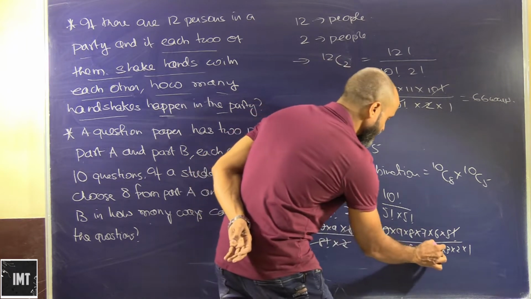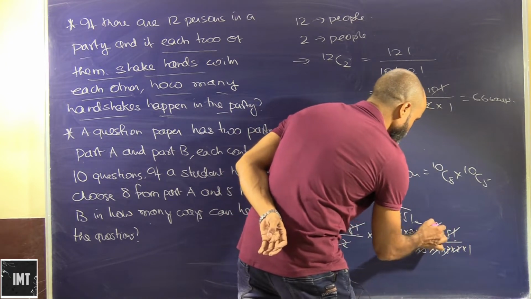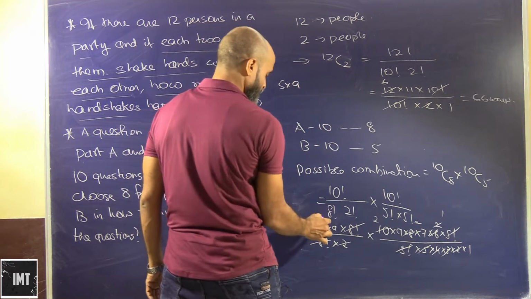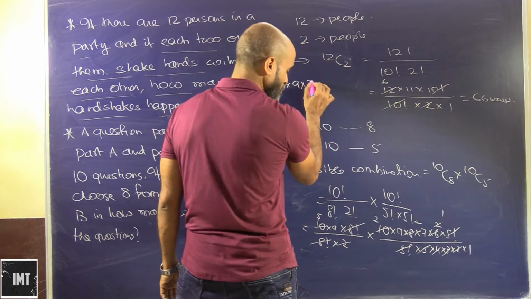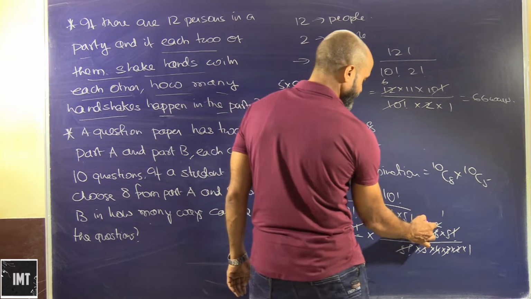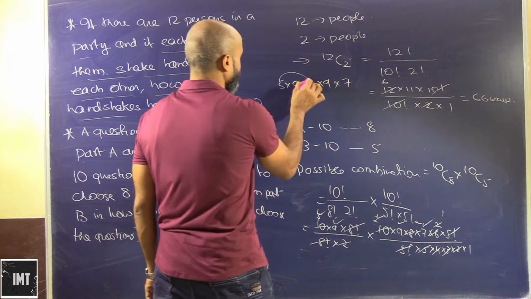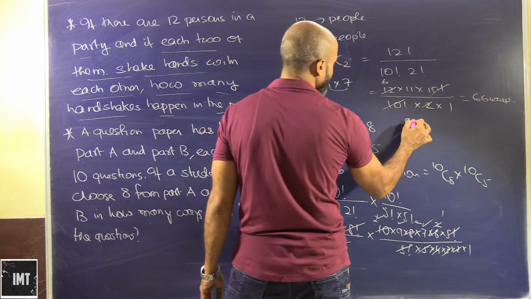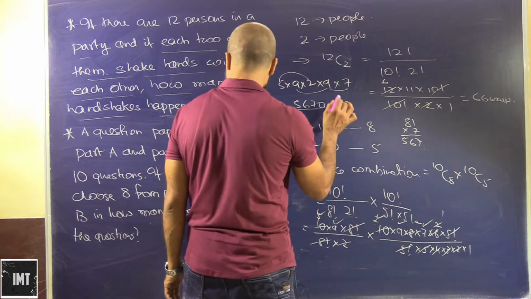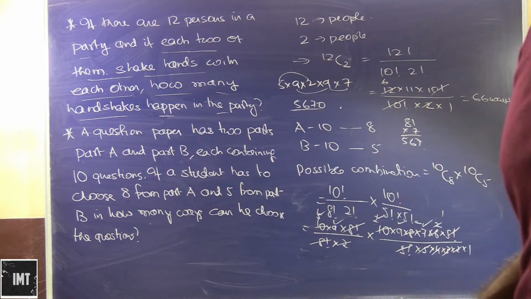This is 5 2s are 10, this is 4 2s are 8, this is 3 2s are 6, this is 2 1s are 2. So how much do we have? 5 into 9, 5 into 9 into 2 into 9, 5 into 9 into 2 into 9 into 7. So 5 2s are 10, 9 9s are 81, 81 into 7, 8 7s are 56. So this will be 5670. So these are the number of ways in which this can be done. Okay, we will move on to the next problem here.